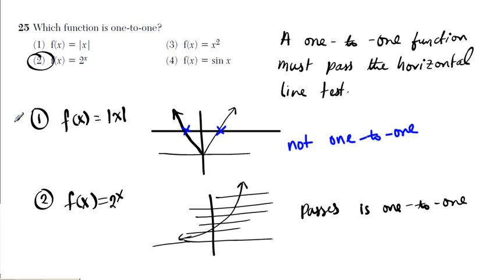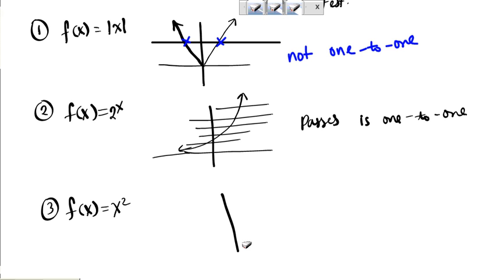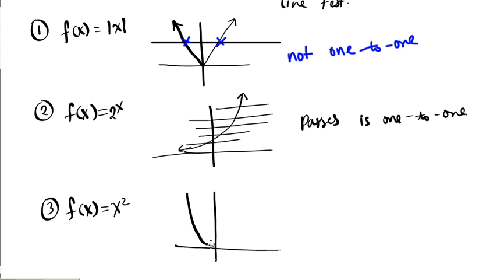Okay, let's try option 3 and 4 just for practice. Option 3, we have f of x equals x squared. What does your parent quadratic graph look like? The parent quadratic graph is just like the u, right? So there goes my y-axis and my x-axis. This is something like this. Remember, if you don't remember how these graphs look, you can always graph it in your calculator, right? So y equals x squared. Is there a horizontal line that cuts this graph more than once? Of course, almost everywhere, right?